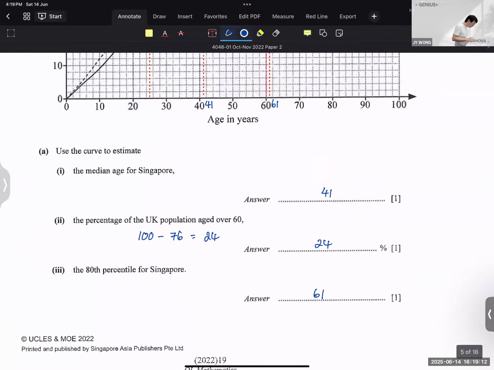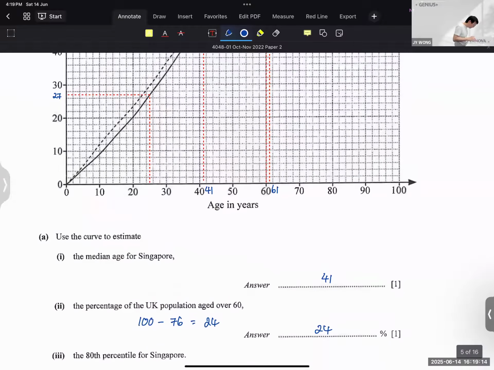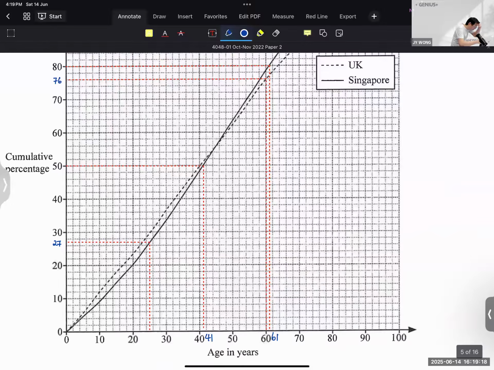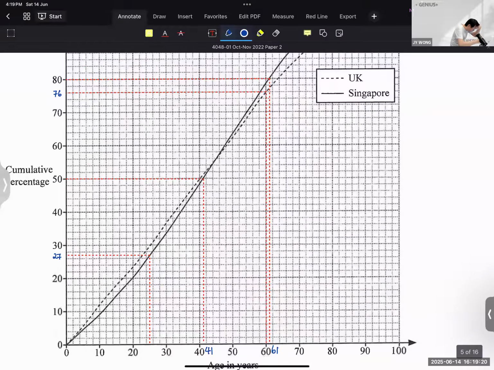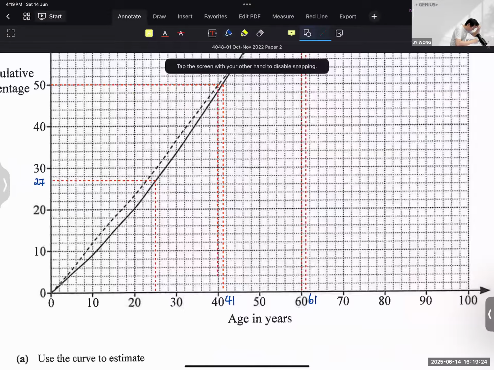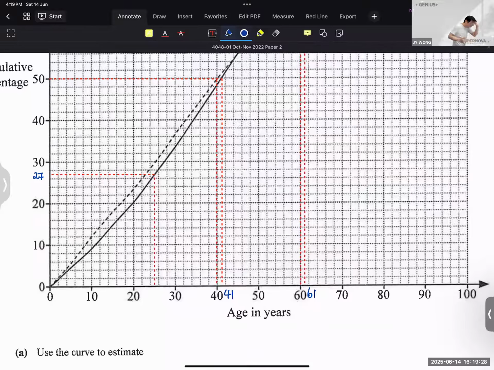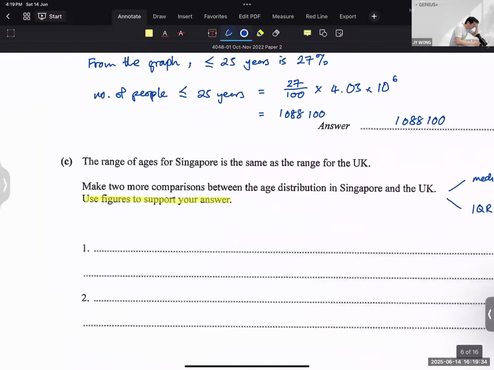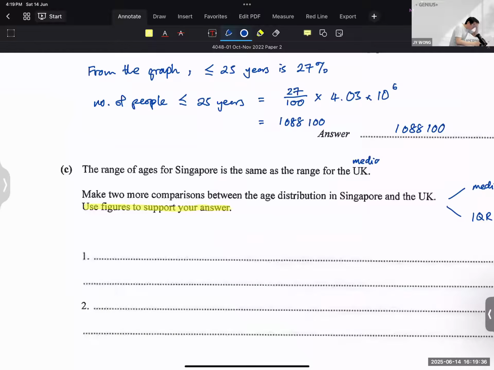So what do I know? I have the median for Singapore already, right? So I just need to find the median for UK. What's the median for UK? Where is the dotted line? Dotted line is here. So the median is 40 for UK. Okay. So median is 40 here. Median is 41.